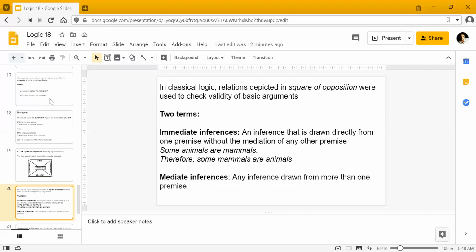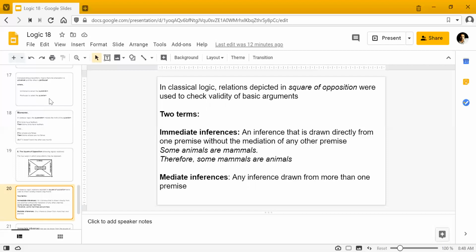Lastly, this is the distinction that your book provides between immediate inferences and mediate inferences. So immediate कौन से होते हैं जिसमें कोई दो premises नहीं होते, यानी आप एक premise से दूसरे conclusion पे फौरन पहुंच सकते हैं. So if I say some animals are mammals, therefore some mammals are animals. Very basic, very simple. Immediate के अंदर वो cases हैं that we've talked about so far.